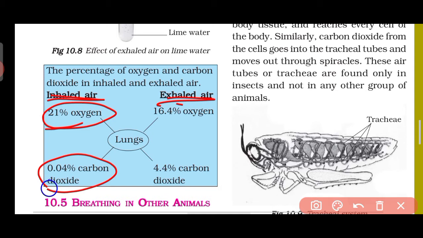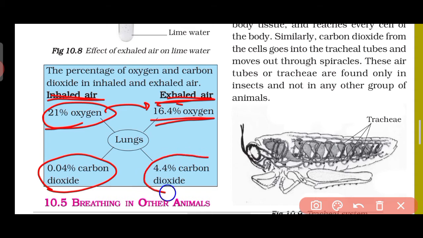Now what about the air we exhale? It includes 16.4% oxygen. Look, from 21 to 16.4%, so about 4.6% is used. This oxygen is utilized by our body. And what about carbon dioxide?